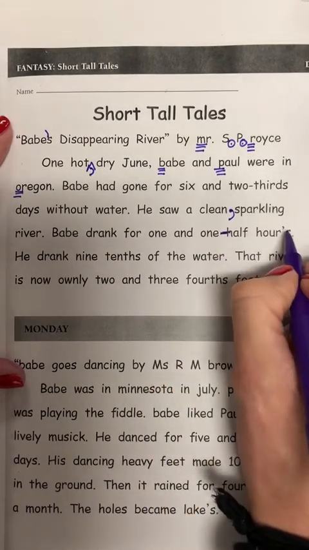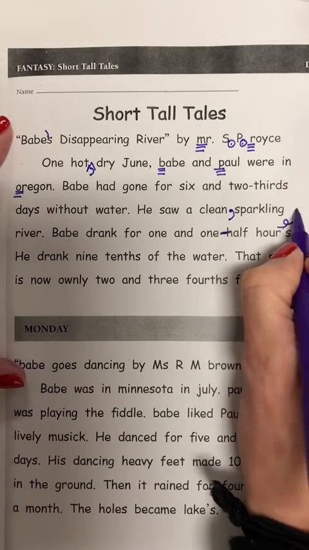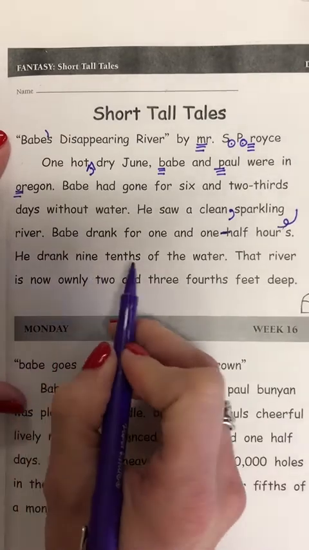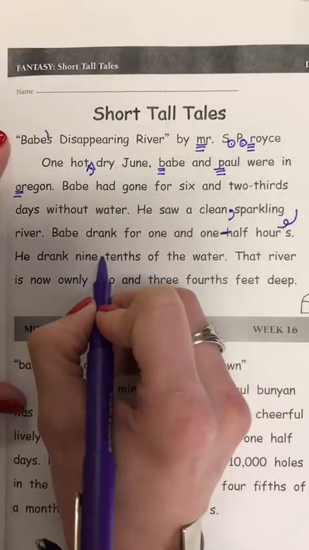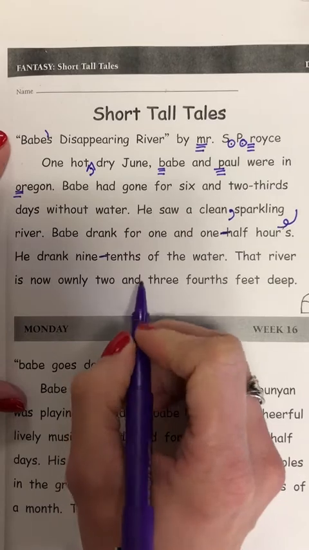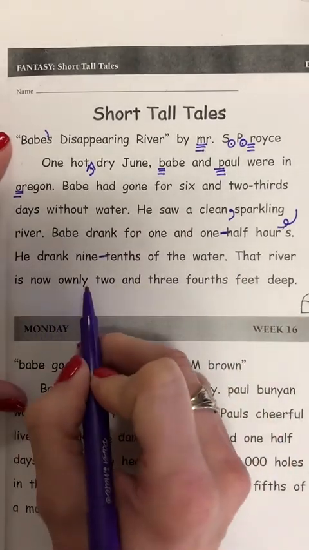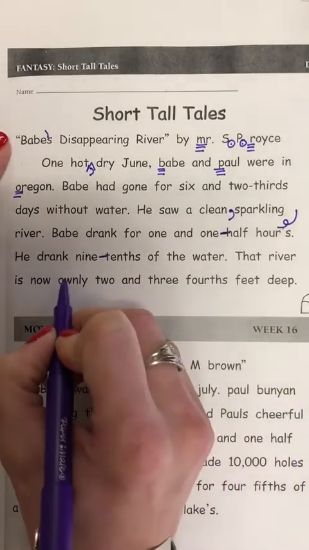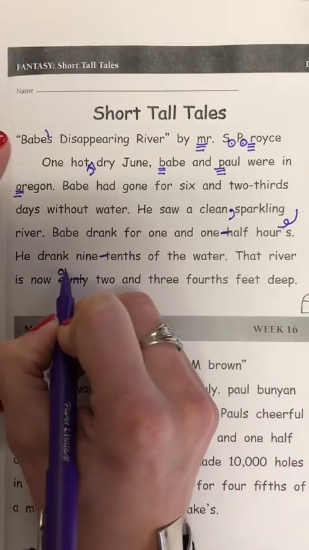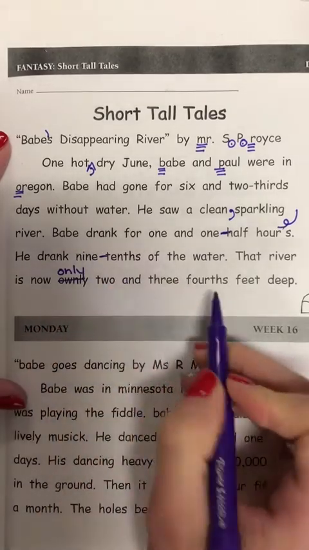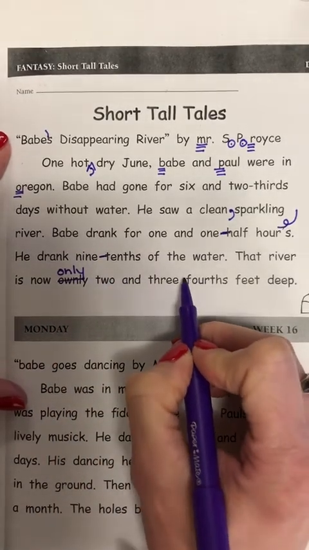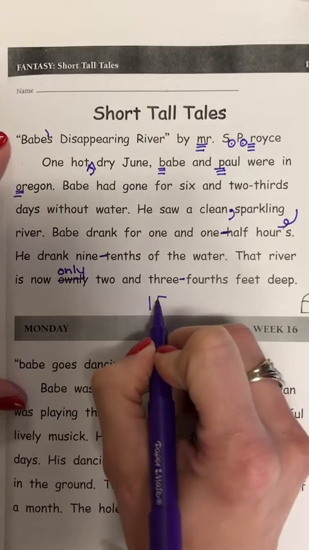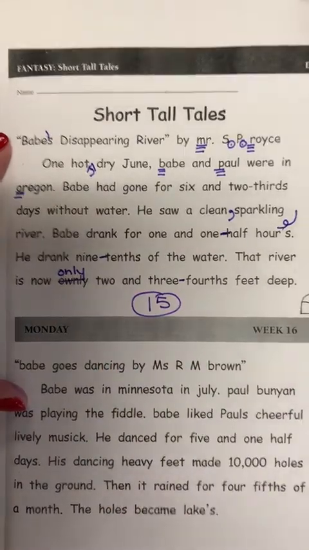And we're talking about more than 1 hour, so we need to take out that apostrophe. It's not saying hour is. He drank 9/10 of the water. Again, another fraction. We need to have our dash in between. That river is now only 2 3/4 feet deep. If we look at this, the word only is misspelled. It needs to be O-N-L-Y. And we have the fraction 3/4, so again, we need a hyphen in between. In this paragraph, you should have found 15 errors.